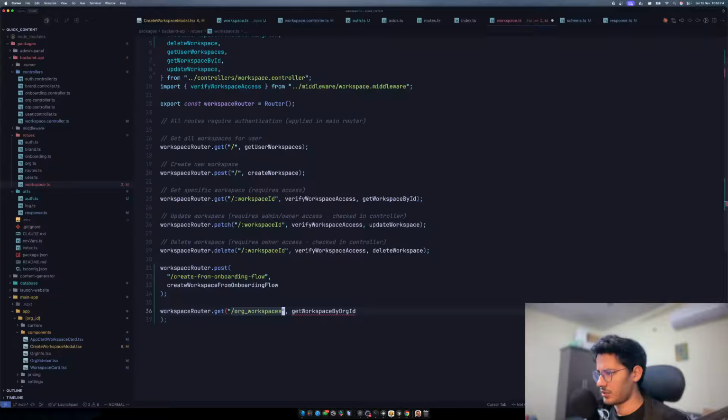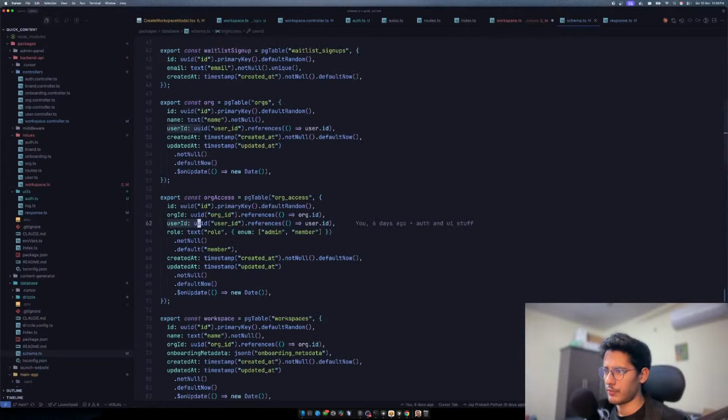Verify workspace access. Yep, that's fine. No, not that. I made a mistake. So get workspace, get user workspace. No, get workspace of an org. What was the function that we just wrote?